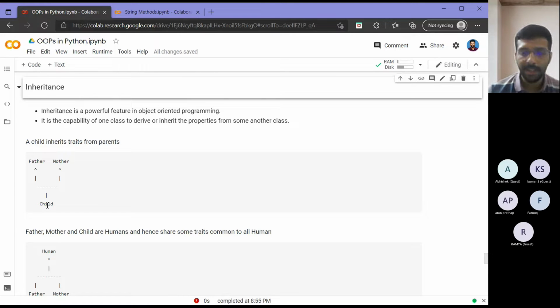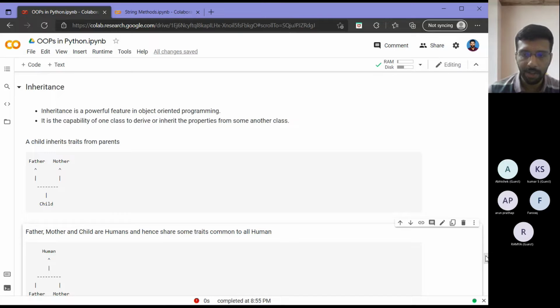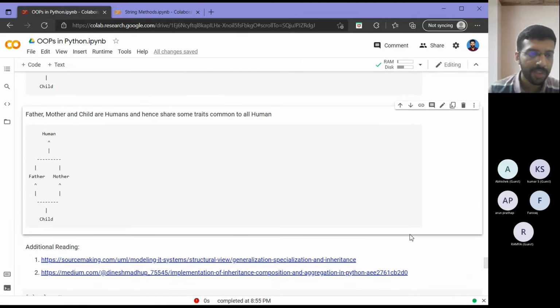And if I want to tie this in with my example of humans that we were considering, we can see that father as well as mother are both subclasses of human. Similar to my Arun and Arjun that we considered, father as well as mother belong to the class called human, right? And since the child is derived from father and mother, by default the child will also be human, right? So that is an indirect inheritance from human to child.